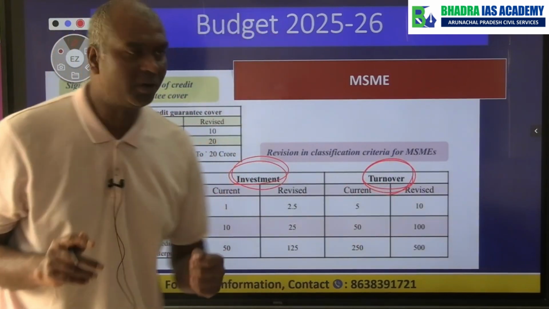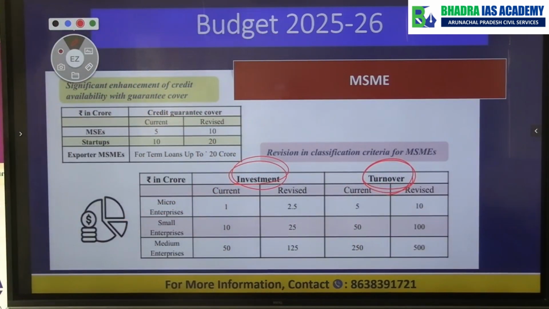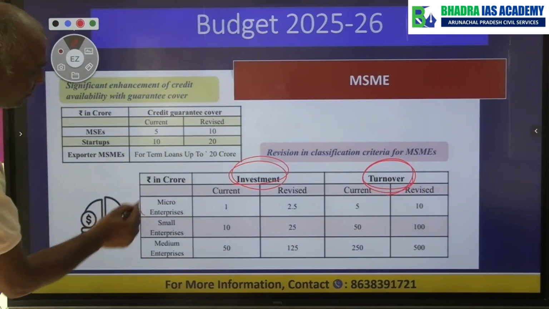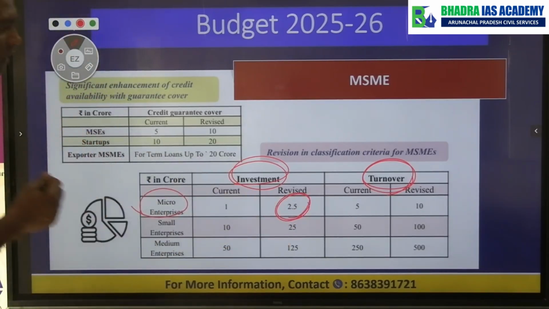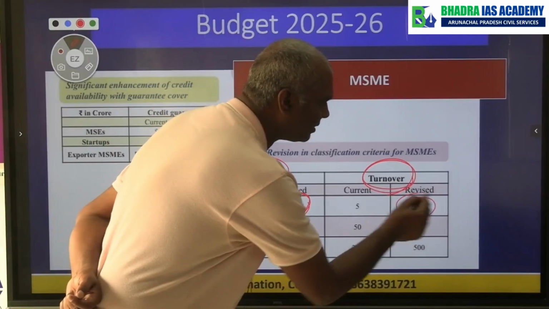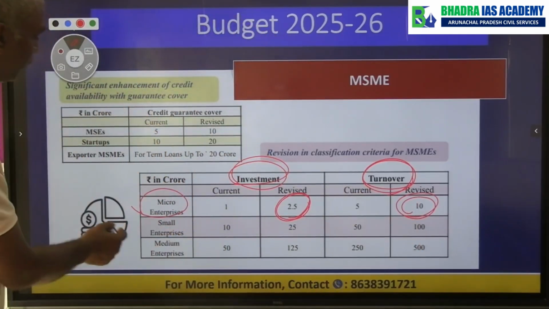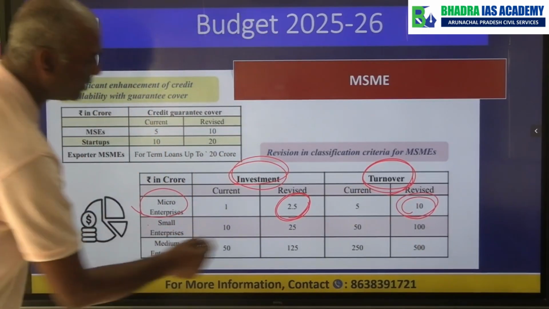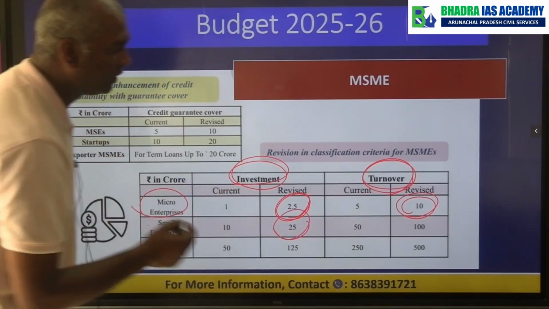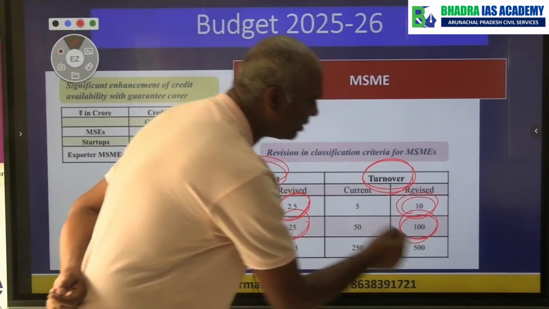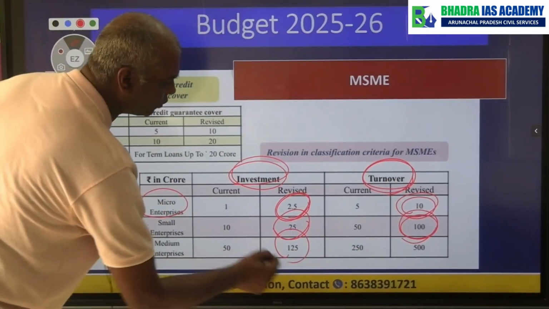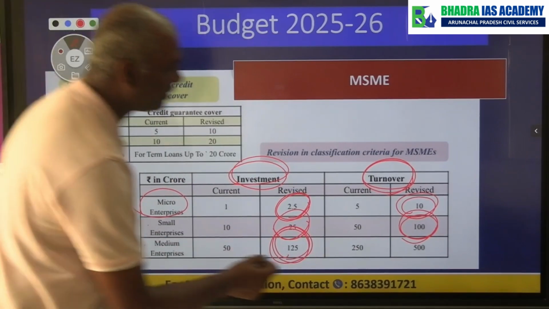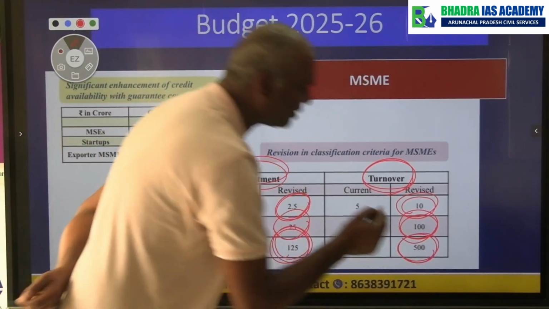Now when we talk about investment criteria, what is the revised threshold for investment? For a micro enterprise, the investment is 2.5 crore, whereas the turnover is 10 crore. For a small enterprise, the investment is 25 crore and the turnover is 100 crore. And for medium enterprise, the investment is 125 crore and the turnover is 500 crore.